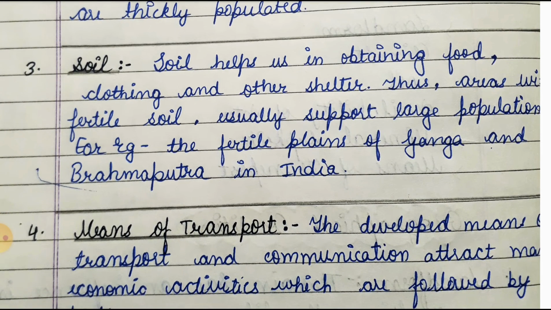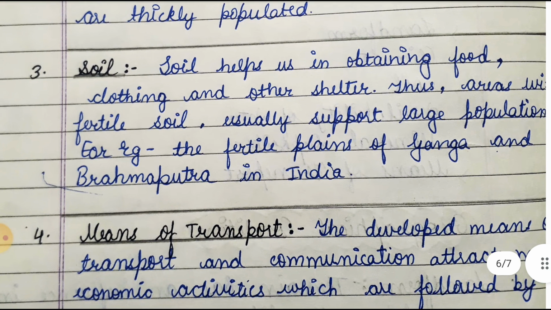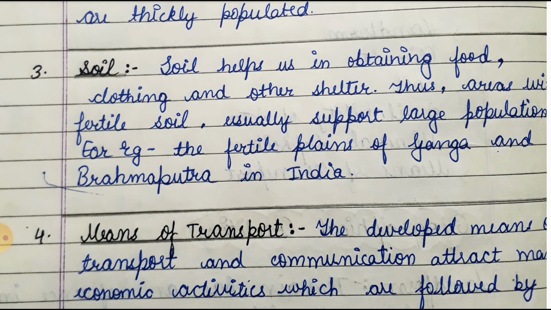Now friends, our third point, which is soil. So soil is a factor in how the population is divided in a region. Soil helps us in obtaining food, clothing and shelter, and thus areas with fertile soil usually support a large population. For example, the fertile plains of Ganga and Brahmaputra in India. So these are the densely populated areas because of the fertile plains of the Ganga and Brahmaputra rivers.